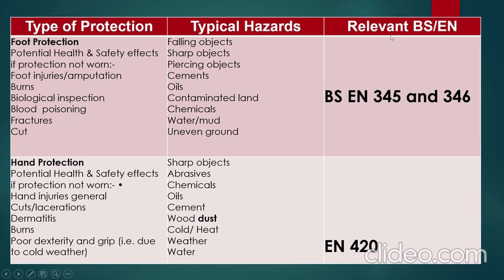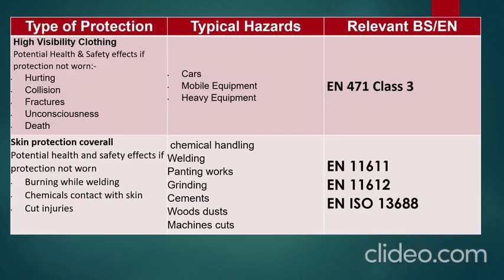What are the BS and EN standards to be considered when we purchase the hand protection? EN 420 standard to be considered when we purchase the hand protection. Type of protection: high visibility clothing. Potential health and safety effects if protection is not worn: hurting, collision and fractures, unconsciousness and death. And typical hazards: cars and mobile equipment, heavy equipment, which can cause the effect,